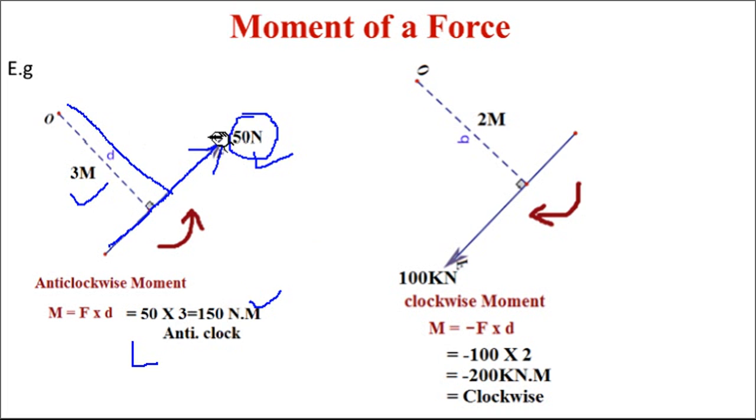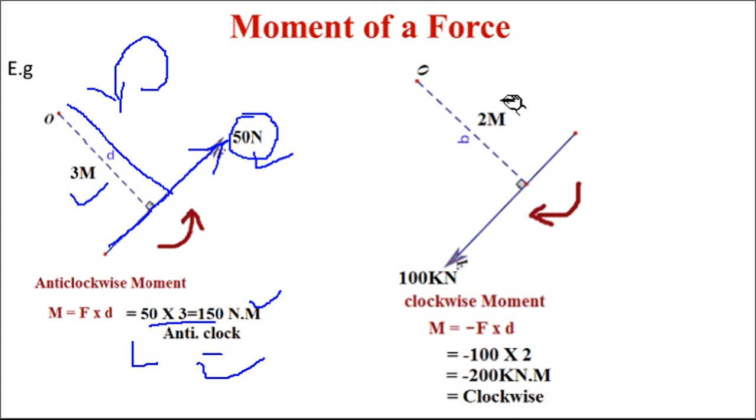And what will be that moment? 50 into the perpendicular distance, 3. And how is it rotating? Anti-clockwise. So I have written anti-clockwise moment over here. It is 50 into 3 equals 150 Newton meter anti-clockwise.